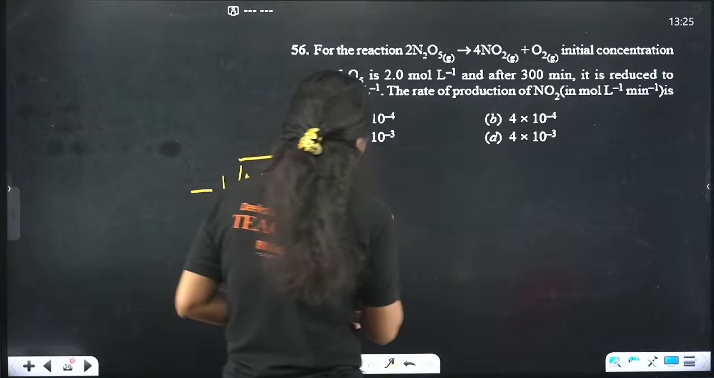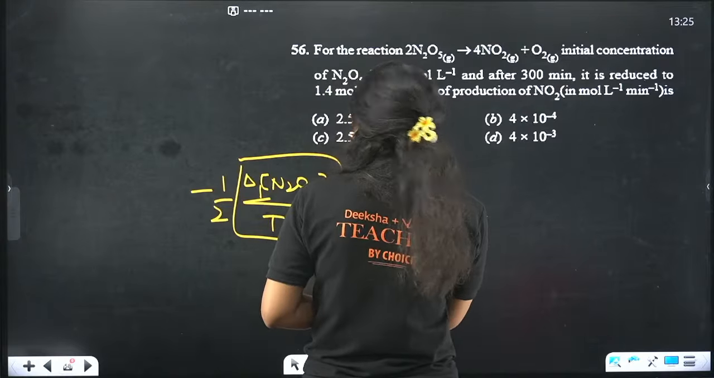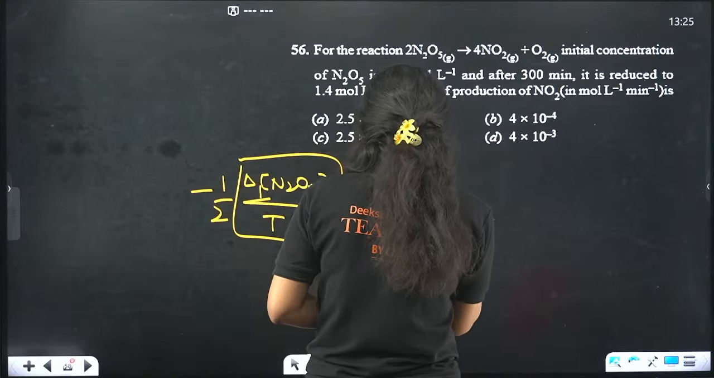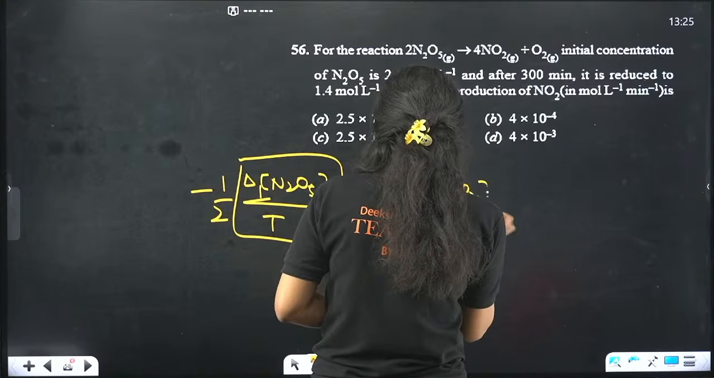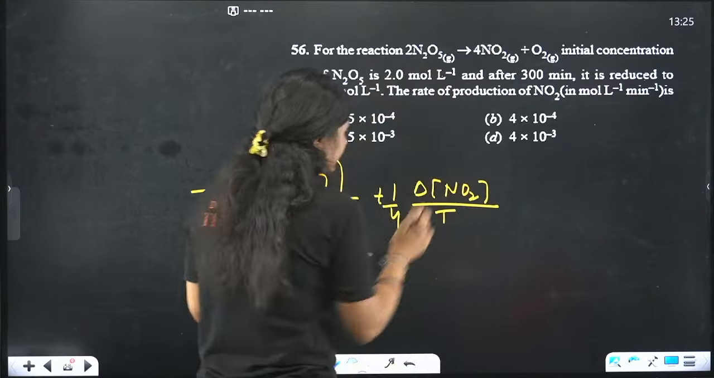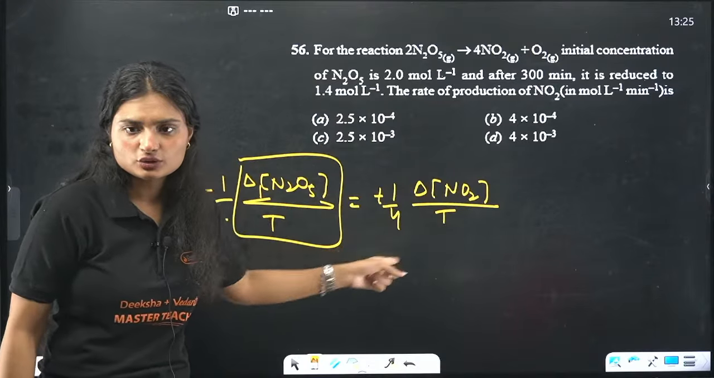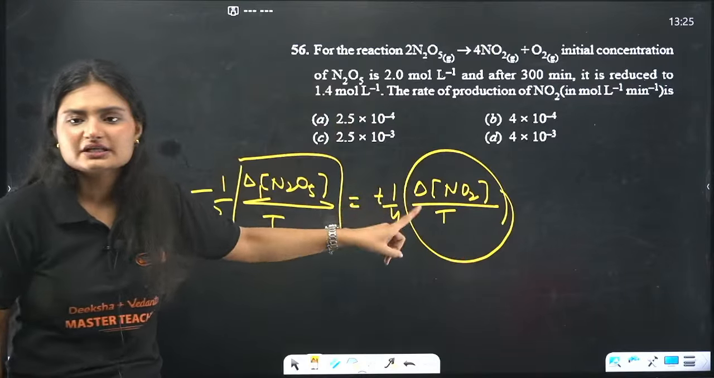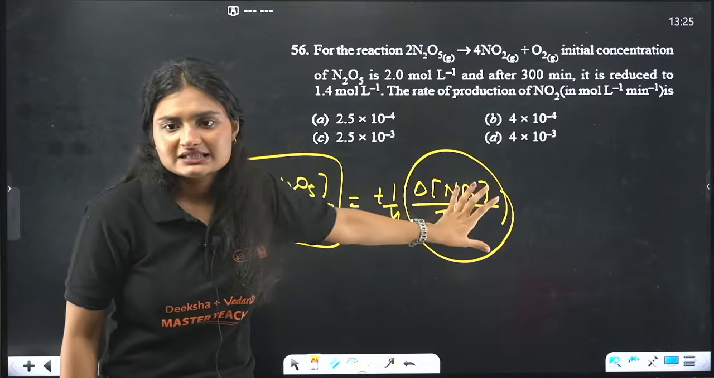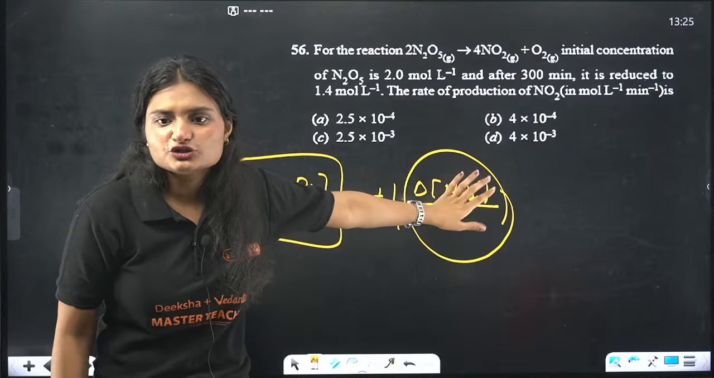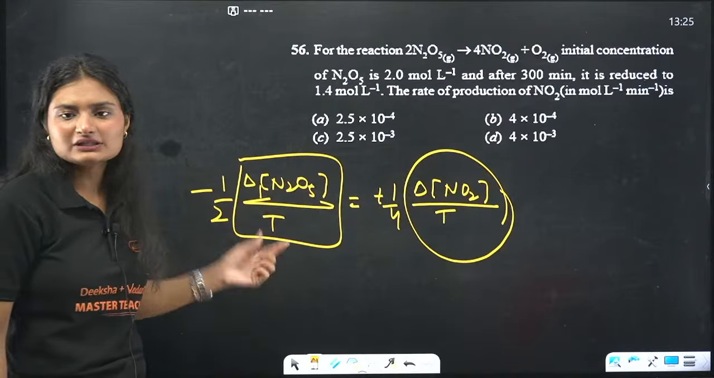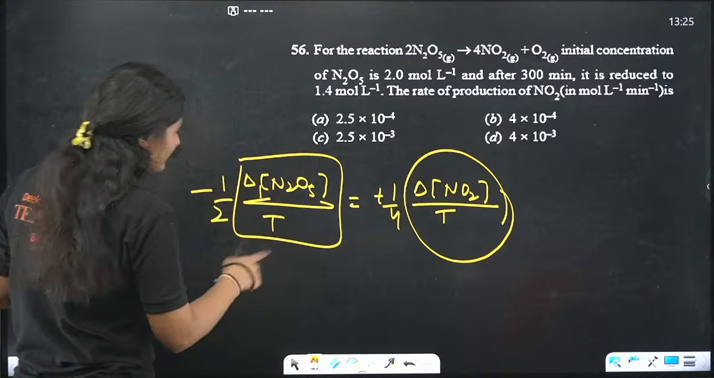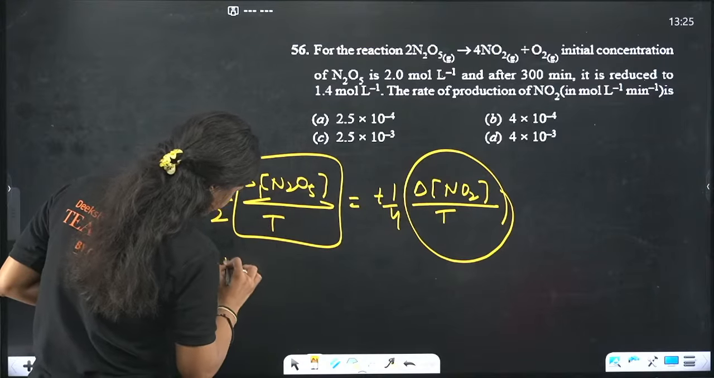This is equal to, again, this whole is the rate of the reaction, and only this part is the rate of appearance, or rate of production, of NO2. This is the rate of production of NO2. We need to find this value. We are given all the other values. Now how will I calculate? I need this only.